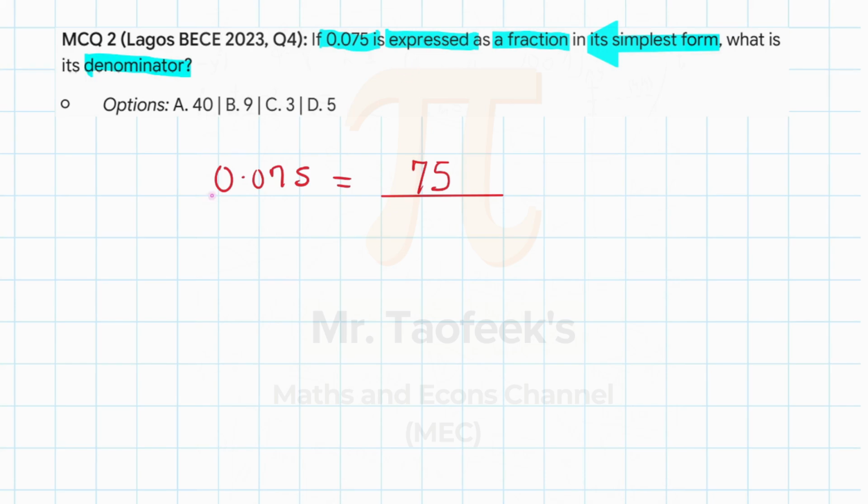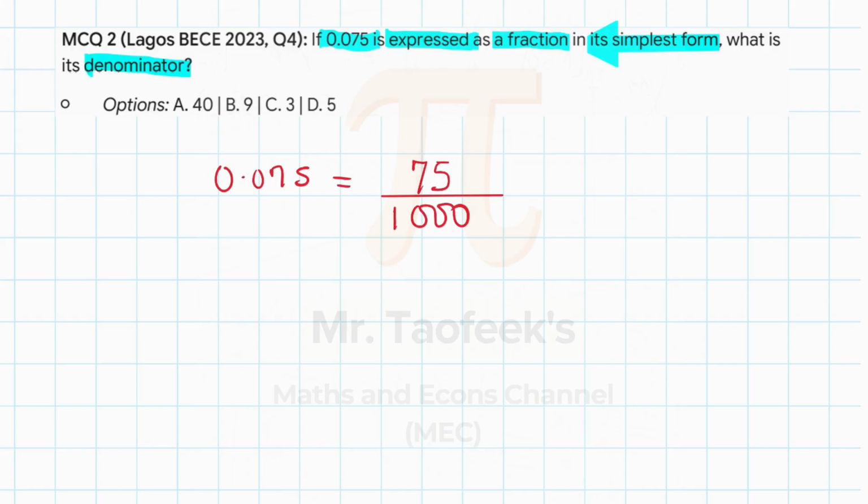So in this question, we have 0.075. After the decimal point, how many digits do we have there? 3 digits. So that means in the denominator, we have 3 zeros. And that means the perfect denominator will be 1000, because 1000 is a multiple of 10 that has 3 zeros. So now that we have this settled, we can go on and finish the question.